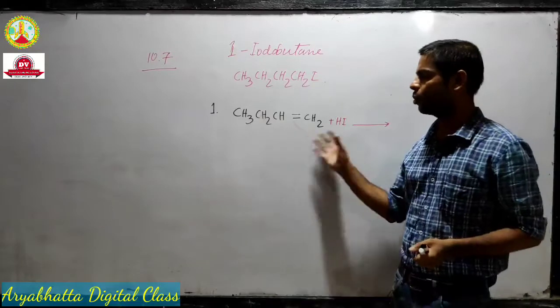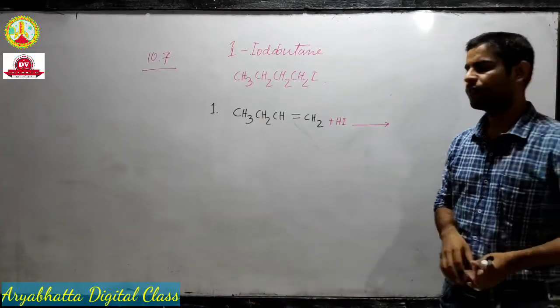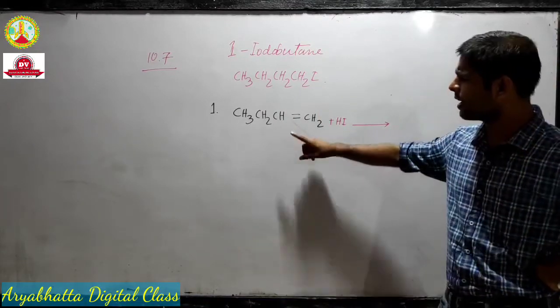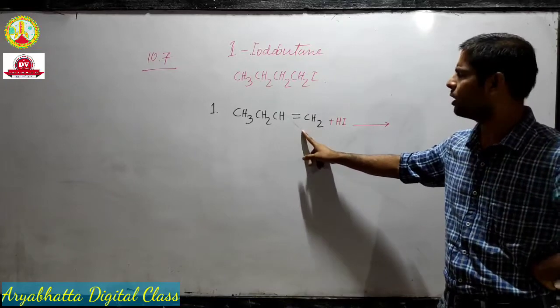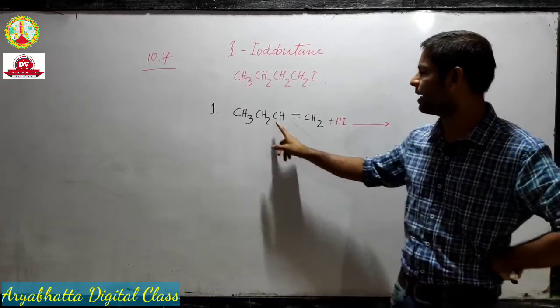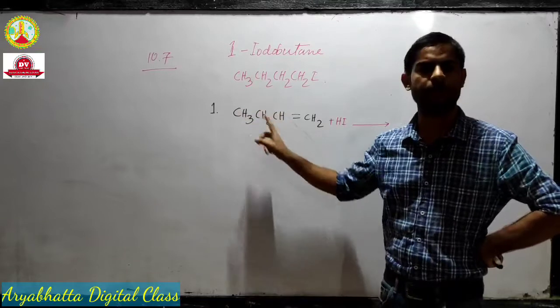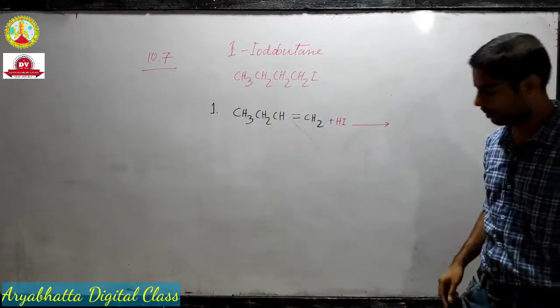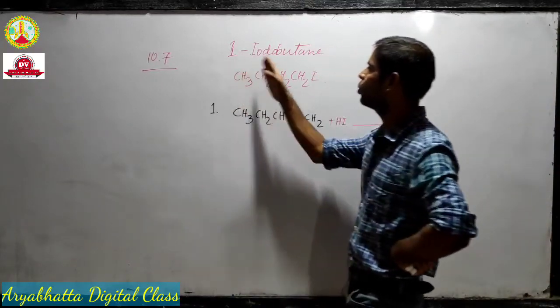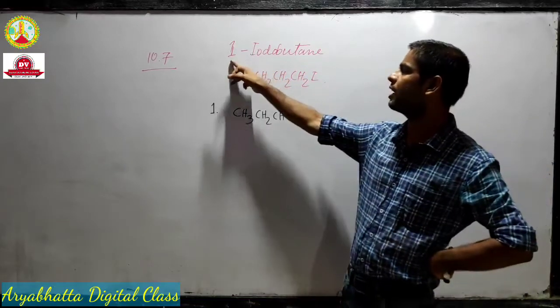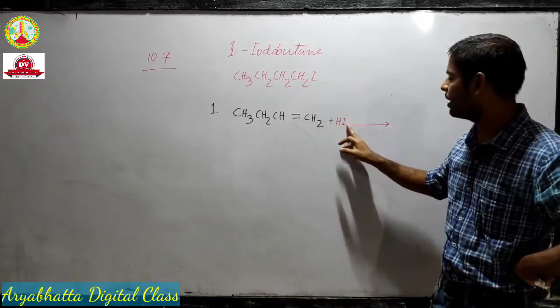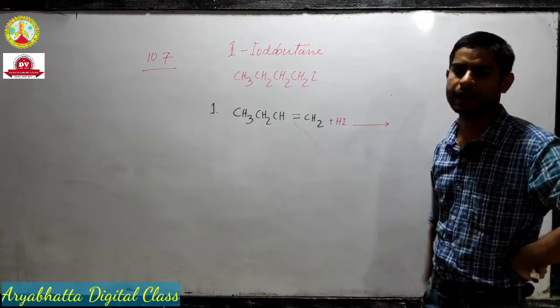If it undergoes Markovnikov addition, iodine will go to the second carbon because it is more substituted. So we will get 2-iodobutane, but we want 1-iodobutane. So iodine must go to the terminal carbon.